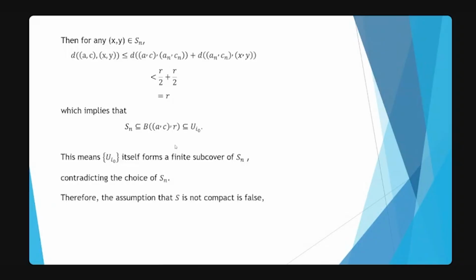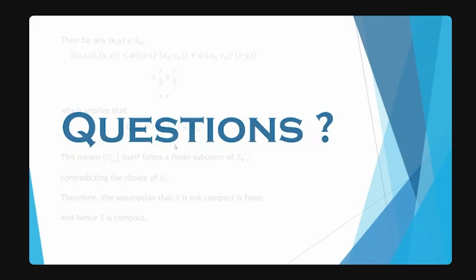This means that we get a finite subcover for S_n. But what we had assumed previously is that S_n has no finite subcover. So this contradicts the choice of S_n. Therefore, the assumption that S is not compact is false, and hence S is compact. And that proves the Heine-Borel theorem.